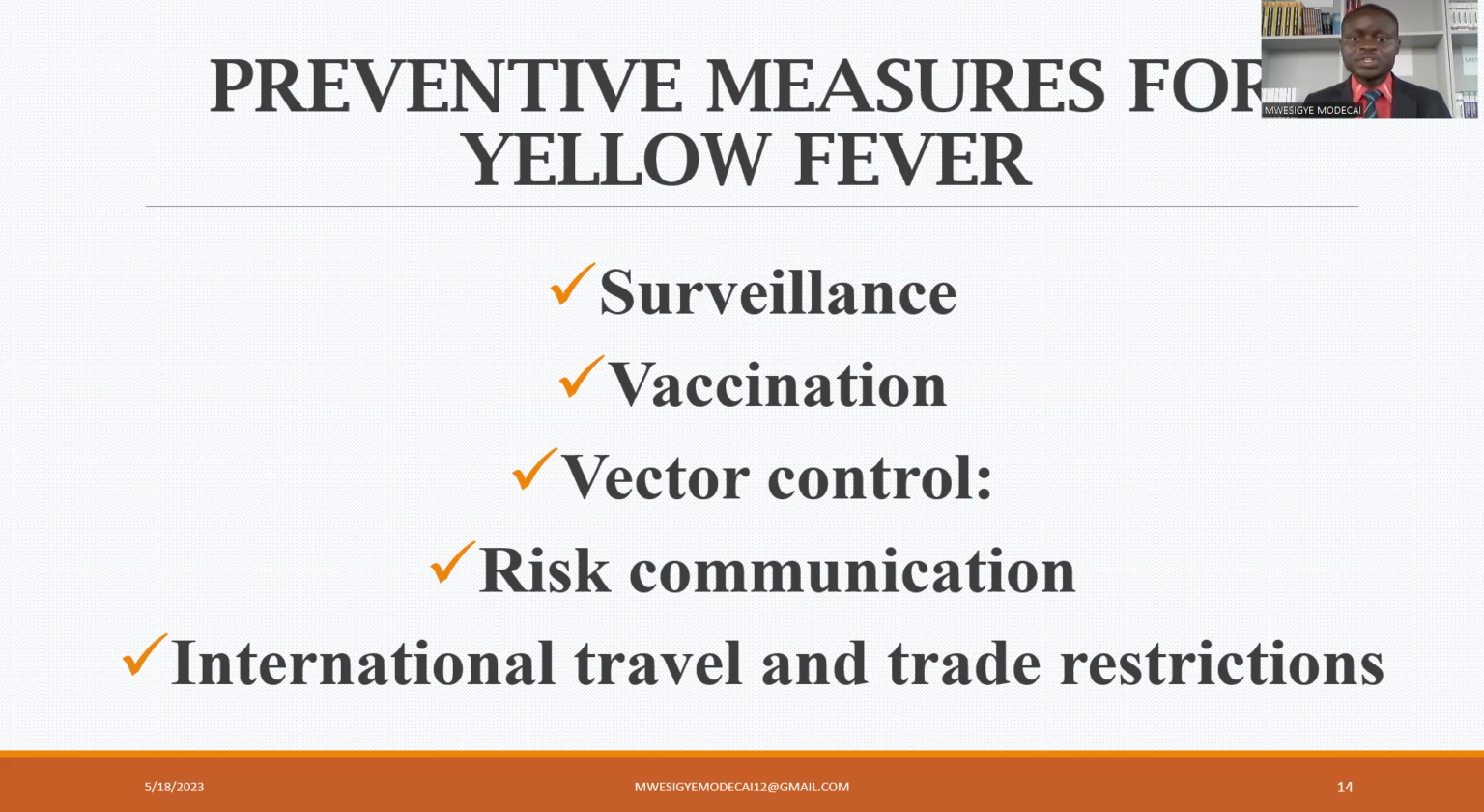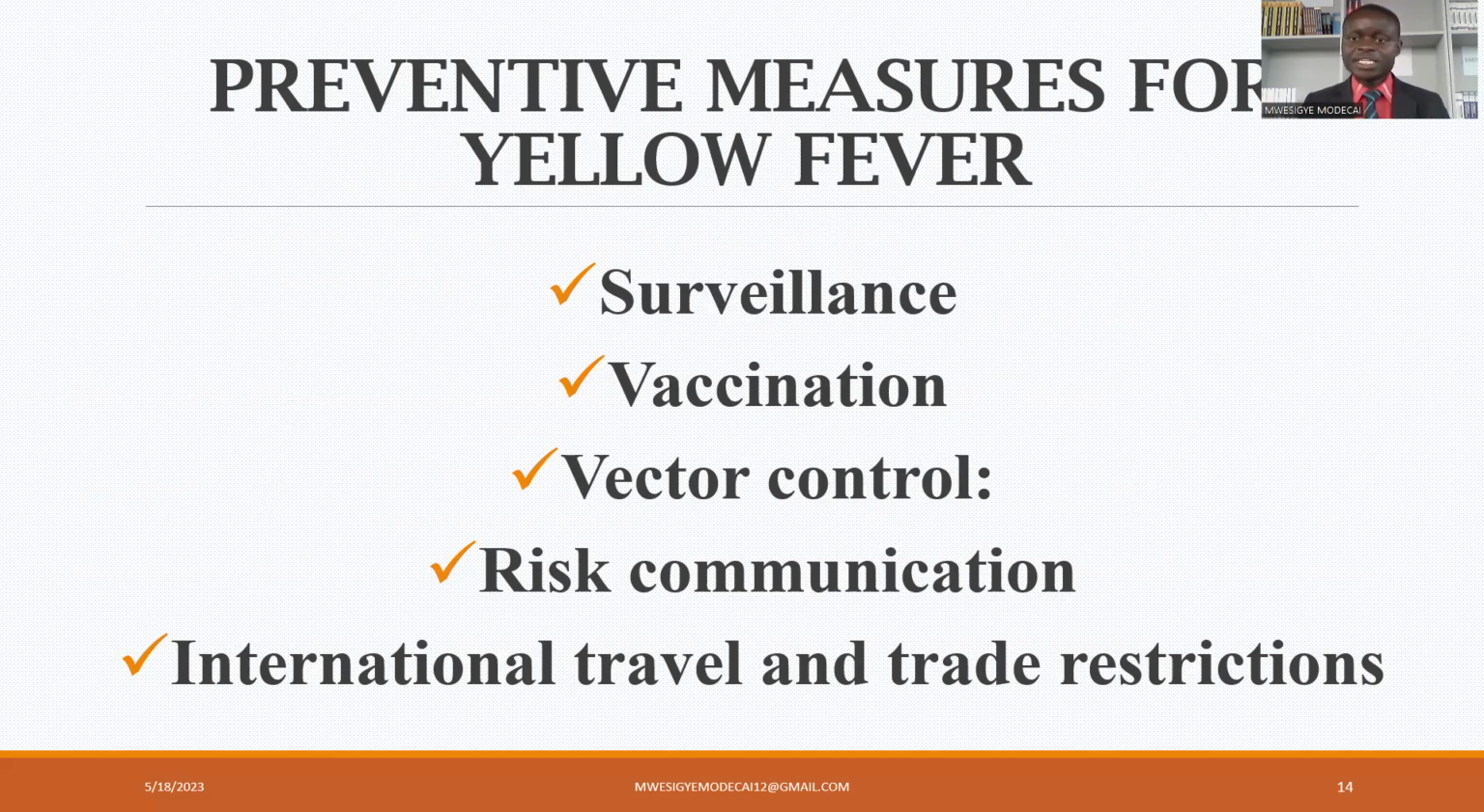Then another thing that we shall do to prevent is vaccination. There is already a vaccine available where a client who hasn't contracted yellow fever can be vaccinated and hence gets immunity against yellow fever. Then we talk about vector control as another measure to prevent yellow fever.